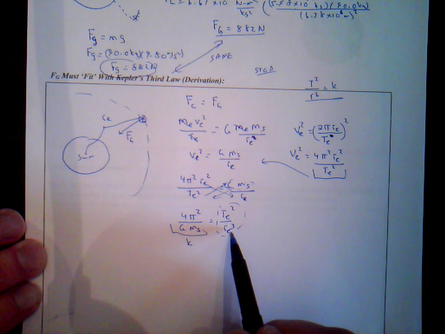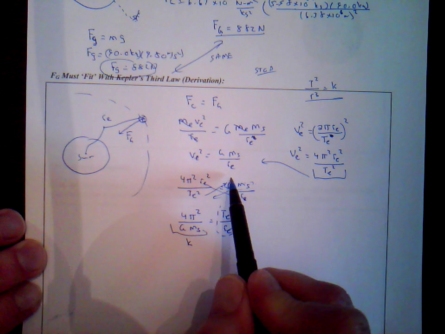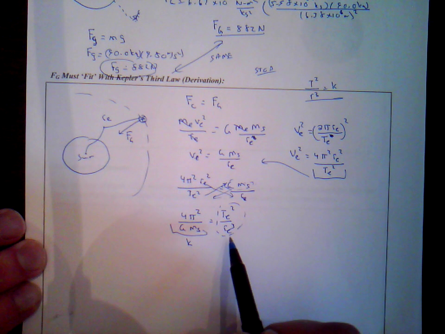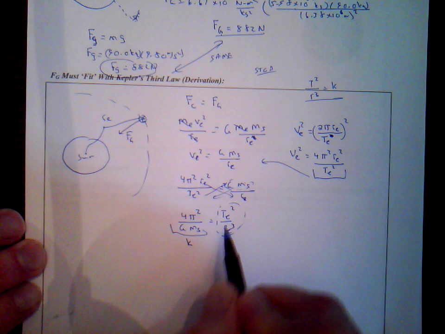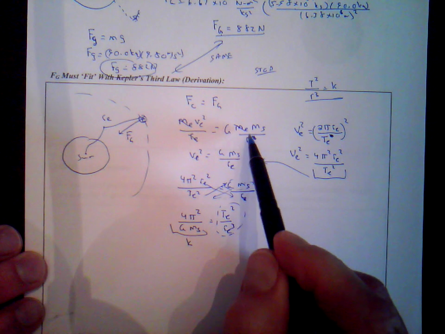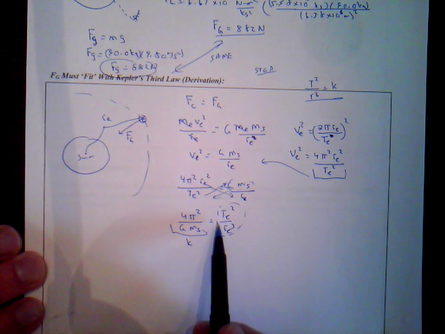Period squared over radius of the Earth cubed. Because period squared goes on top, this radius of the Earth squared there, times radius of the Earth, that's radius of the Earth cubed. And there it is, Kepler's third law. So what we see here is that the law of universal gravitation fits well with Kepler's third law.